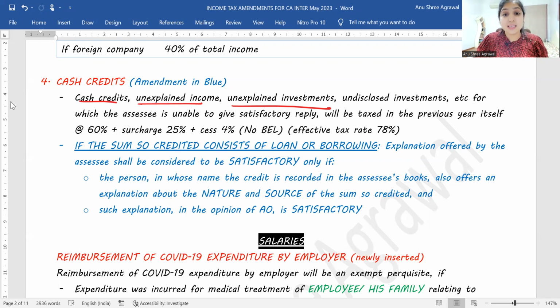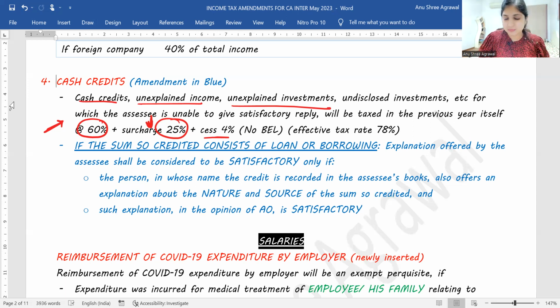In such cases, the income tax department will ask me to pay 60% tax plus 25% surcharge, mandatory surcharge irrespective of the income, and 4% cess. Even if it is within the basic exemption limit, I still have to pay this tax. Against this income, no deduction, no subtraction, no allowance, nothing. The entire income will be taxed on a gross basis at 60% tax plus 25% surcharge plus 4% cess. And generally, I earn income in the previous year and you ask me to pay tax only in the assessment year. But here, you will ask me to pay tax in the previous year itself. The department will not wait till the assessment year.